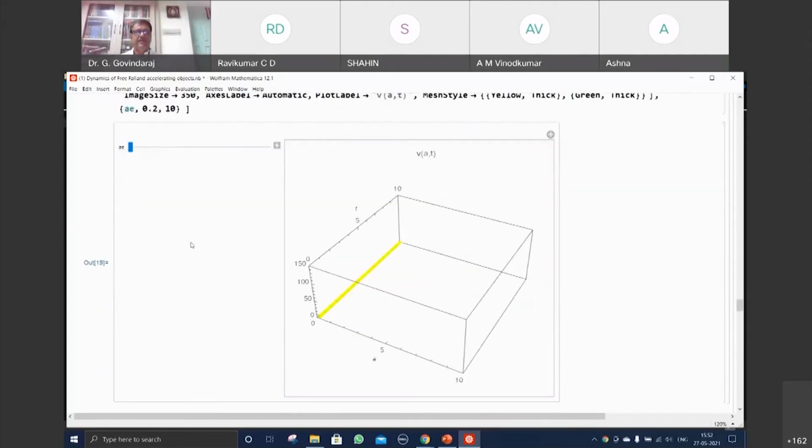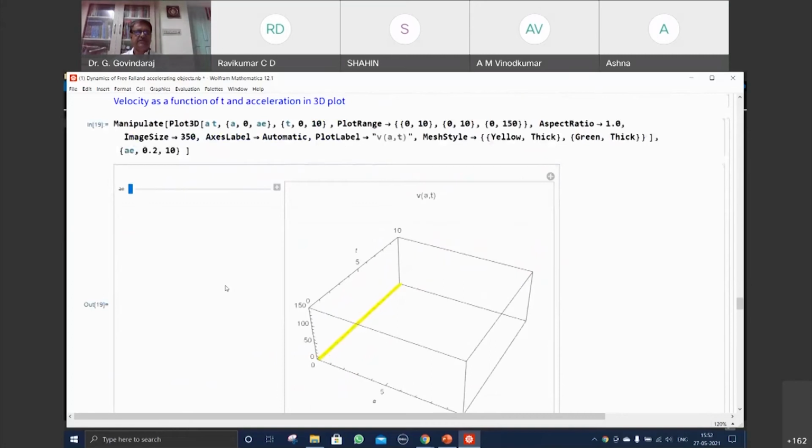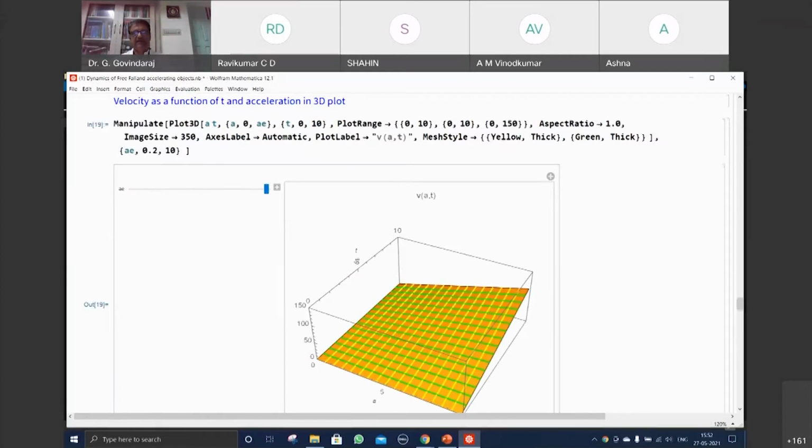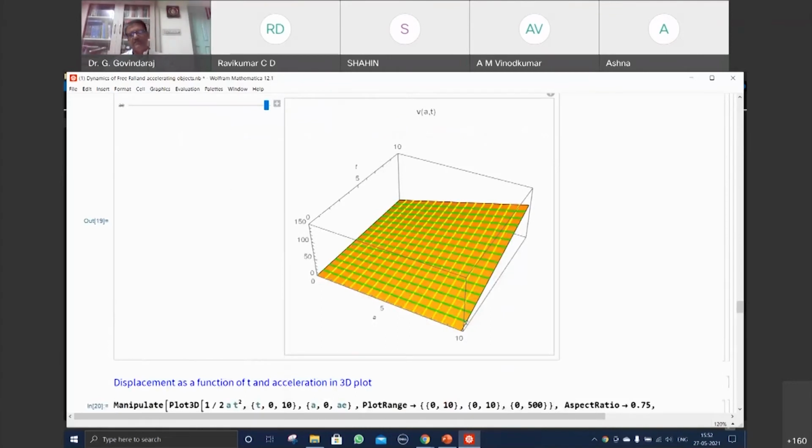And of course, we can make a 3D plot showing the velocity as a function of acceleration and time. This is V as a function of A and T, with V on the z-axis. This is the time axis. This is the acceleration axis. And you can see the velocity changes when the acceleration is increasing. You are changing the acceleration, and velocity goes up. I am able to feel all three at a time, showing all of them for the different accelerations.